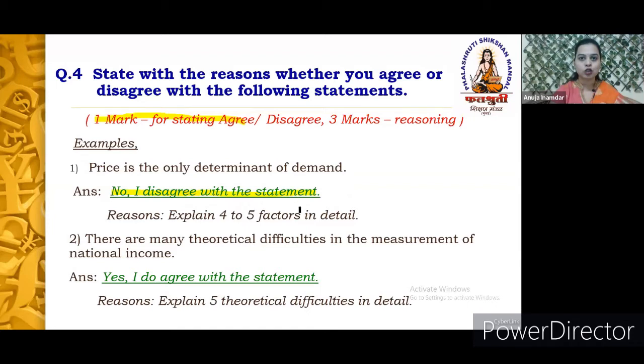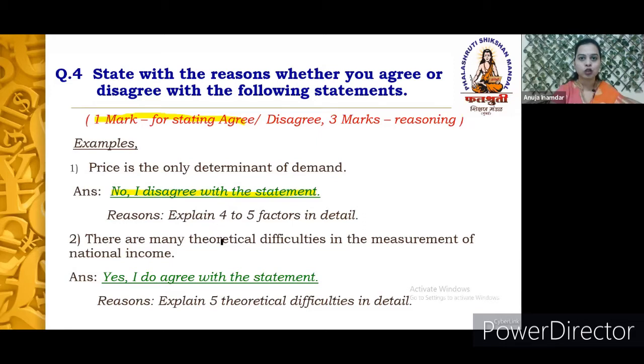So at least you will get 1 mark out of 4, and later on in the reasons you will write down the remaining 4 to 5 factors that affect the demand. So you can write down the income of the people, population, advertisement, and so on, the other factors that basically affect the demand.